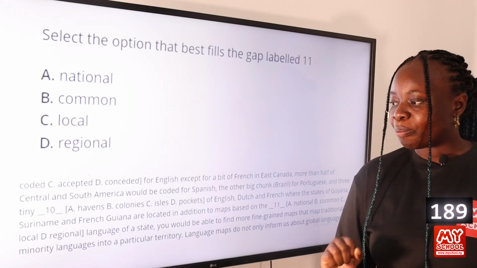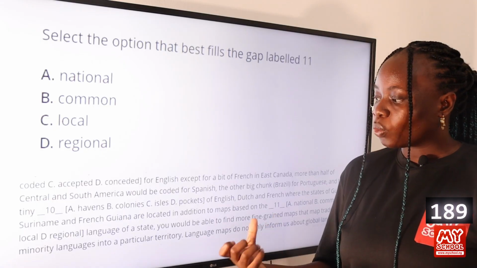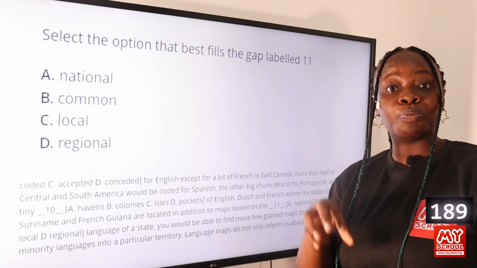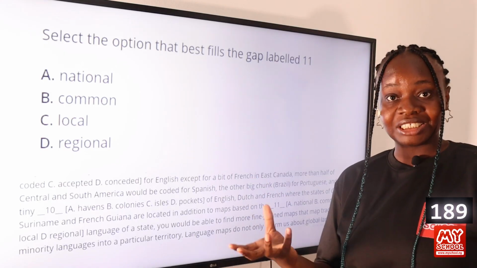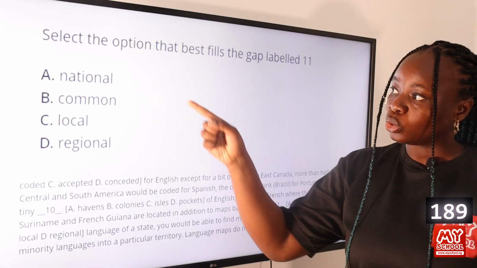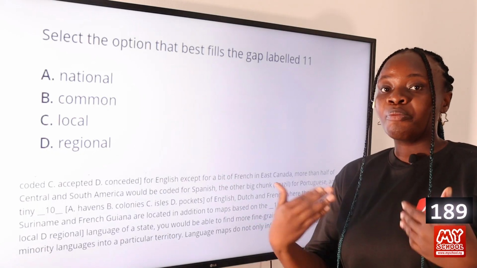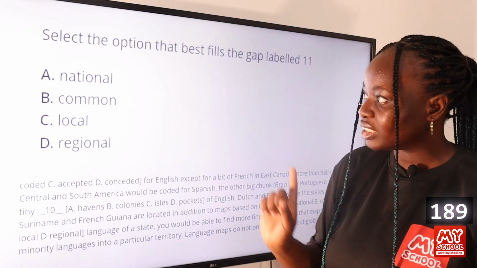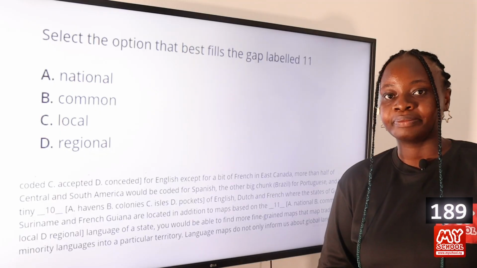So here they are talking about the language of a state. So when you're talking about the language that is used by a state, a state is a politically organized group of people with an organized legitimate government. So you are talking about a politically organized group, so we are referring to a national language, a language spoken by a particular state. It is national that should best fill in that gap. Option A is the answer to this question.